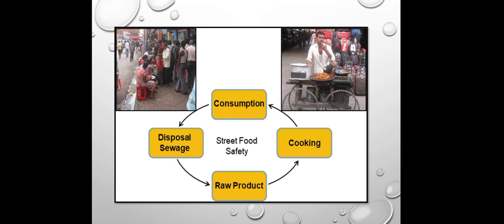Majorly the raw products. Whenever we are eating a raw product, cooking is important, because raw products are associated with microflora. Whenever cooking is carried out, there is destruction of most of the microflora, and whenever we consume freshly cooked food material, it is mostly free from microorganisms. So in most cases you should prefer to eat freshly cooked food material.